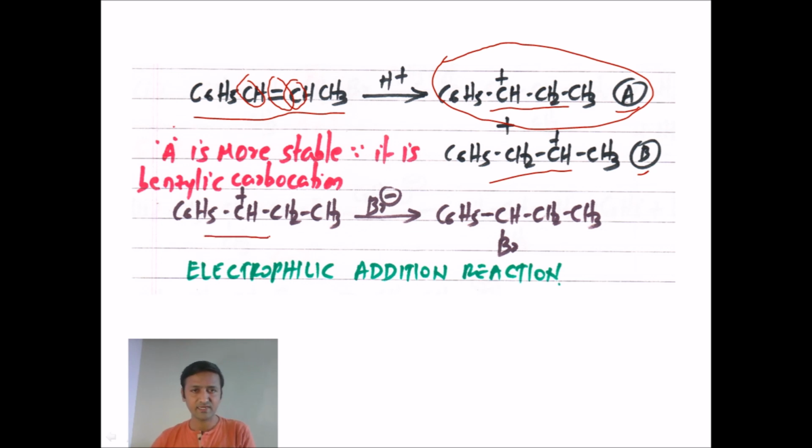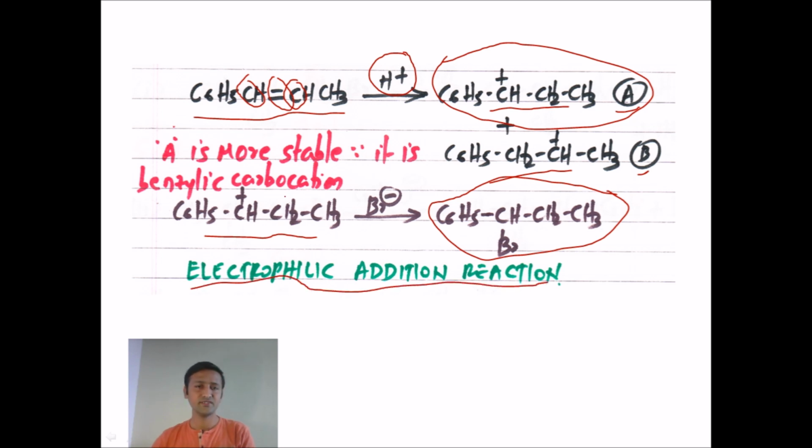So once you get that stable carbocation, the next half of the reaction is bromide attacking the carbocation to form the product like this, in which bromine is attached to the benzylic position or benzylic carbon. In this reaction, we are adding HBr across a double bond. It's initiated with the abstraction of, we can take generally as electrophile, a proton. So the reaction should be classified as an electrophilic addition reaction.